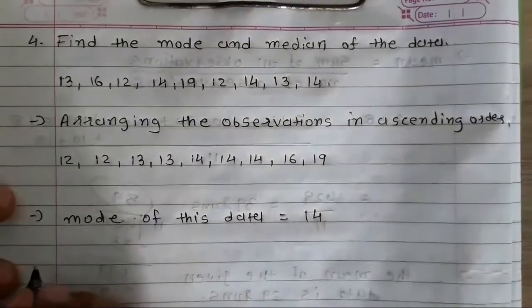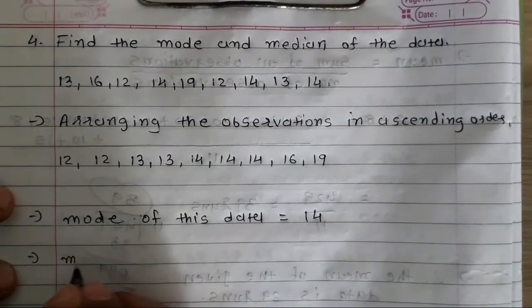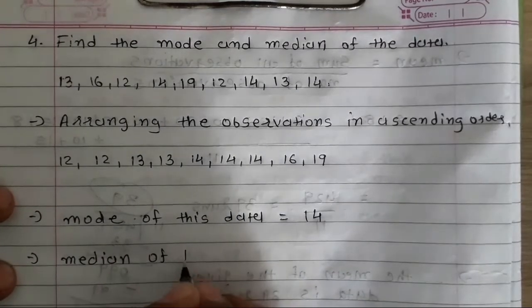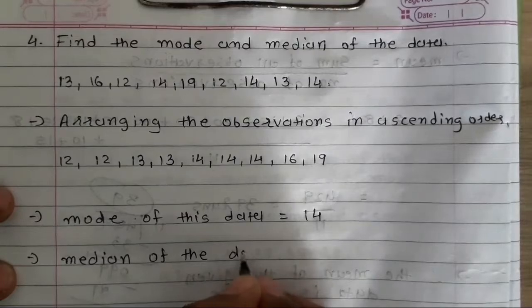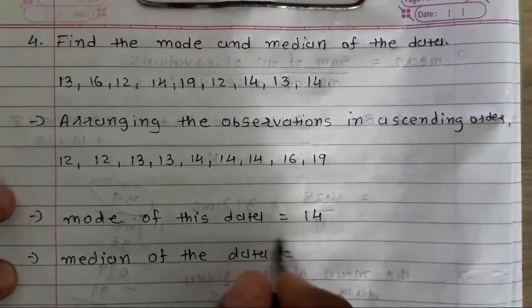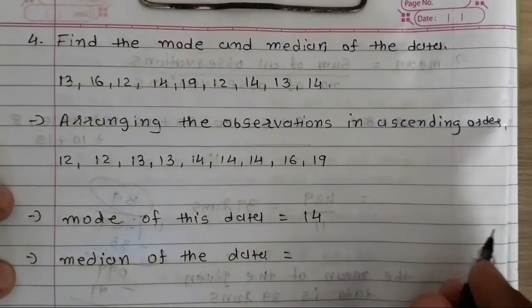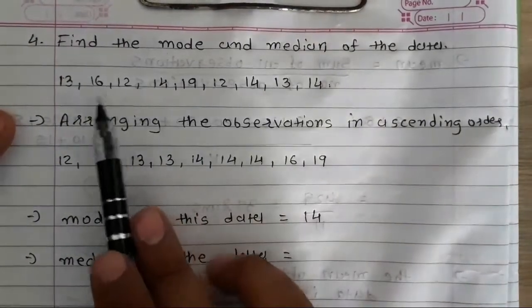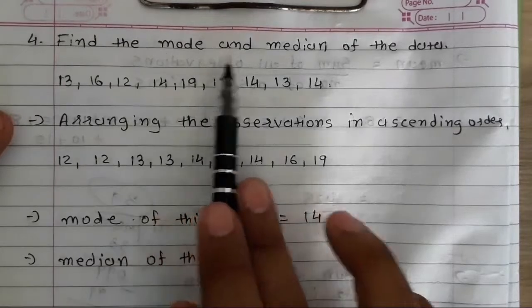Now I have to find the median of the data. Median of the given data is equal to the middle value or middle observation. So here the total number of observations are 1, 2, 3, 4, 5, 6, 7, 8, 9.